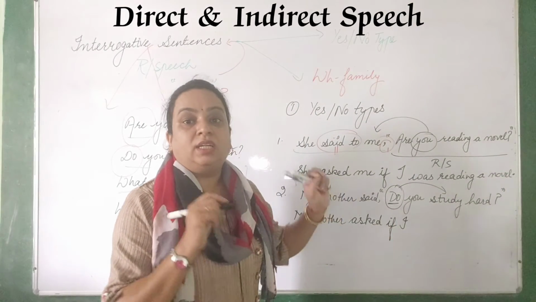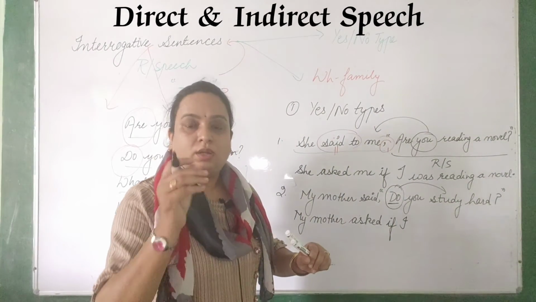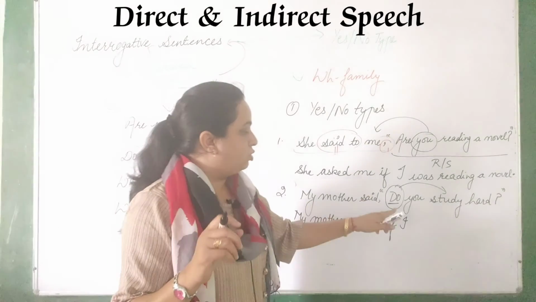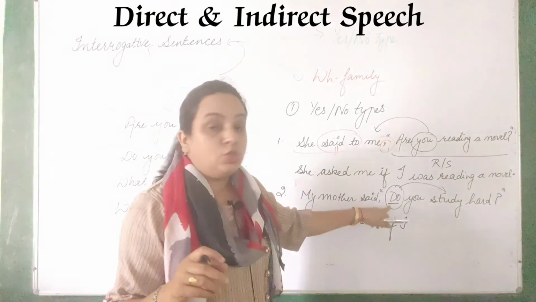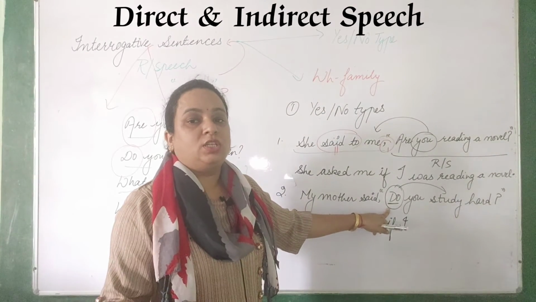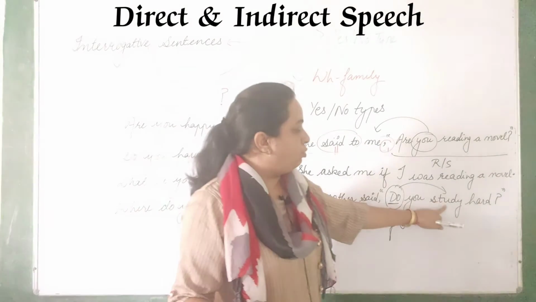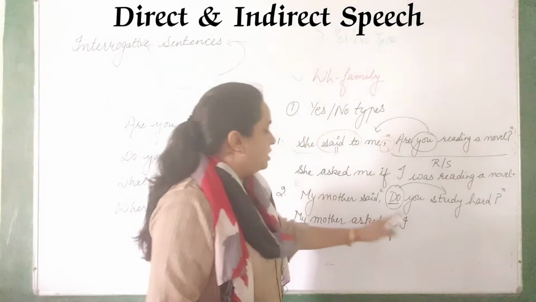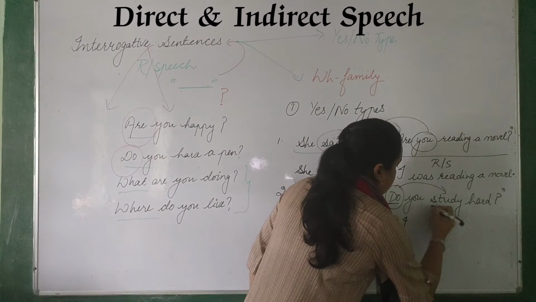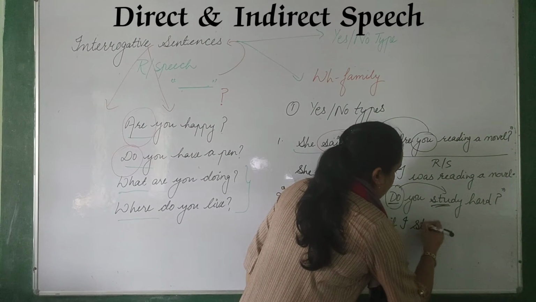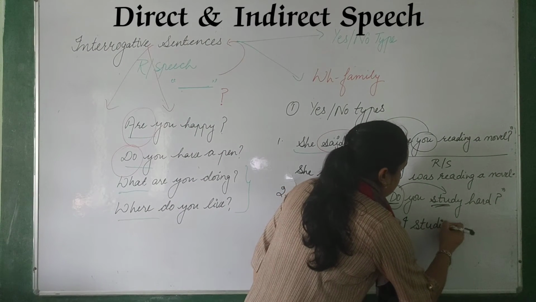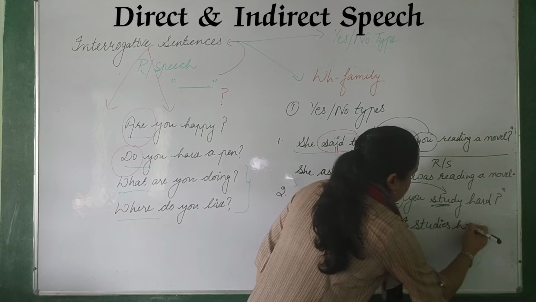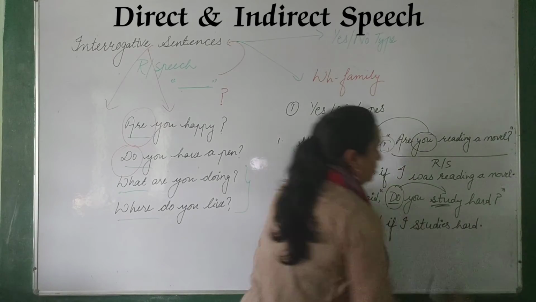Please do not write here did not or did, because do not can be changed into did not, but this do directly cannot be changed into did. Do is changed with the second form of the verb which is given here. So my mother asked if I studied. What is the second form of study? Studied, S-T-U-D-I-E-D. Studied hard. Full stop.